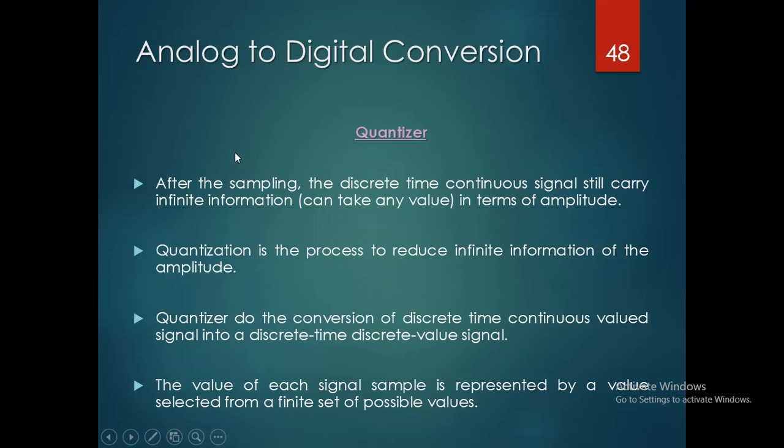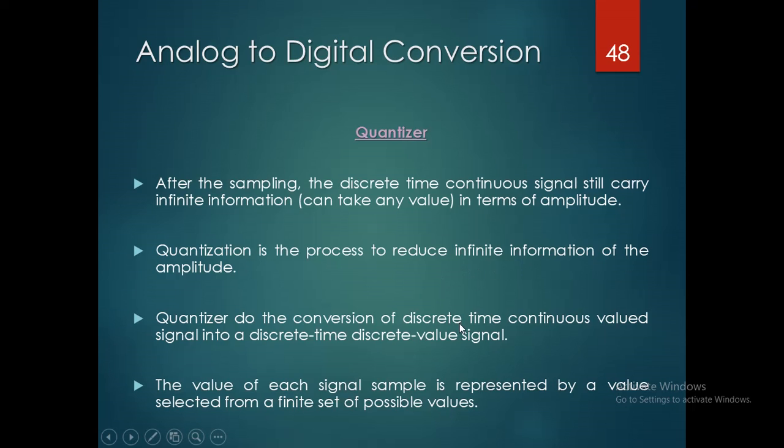Before that, we have discussed sampling and types of sampling, and now we are going to discuss the quantization levels. After the sampling, the discrete time continuous valued signal still carries infinite information in terms of amplitude. So quantization is the process to reduce the infinite information of the amplitude.